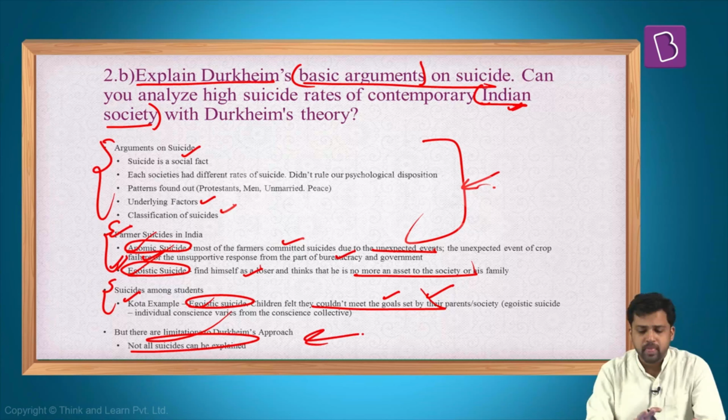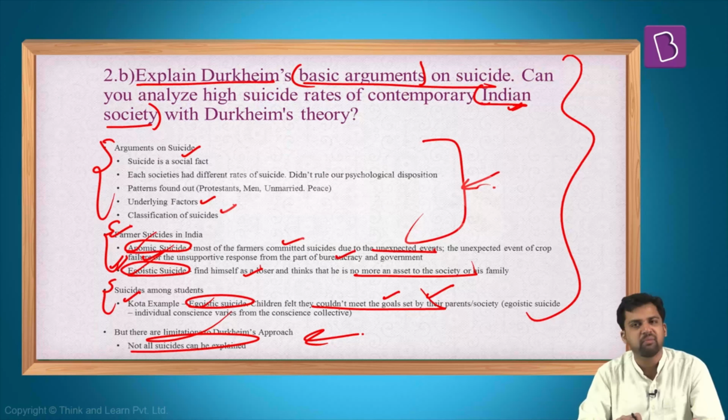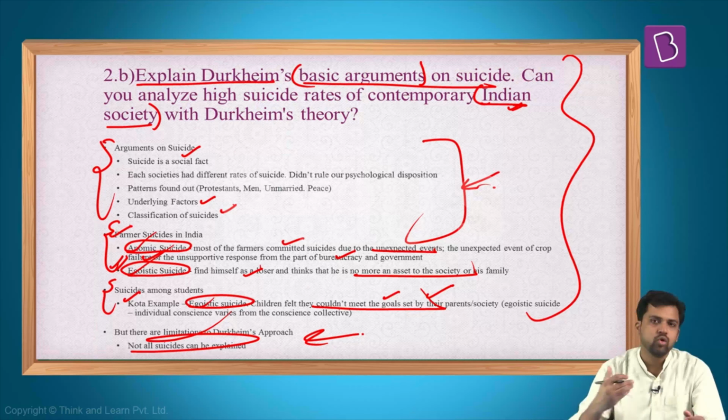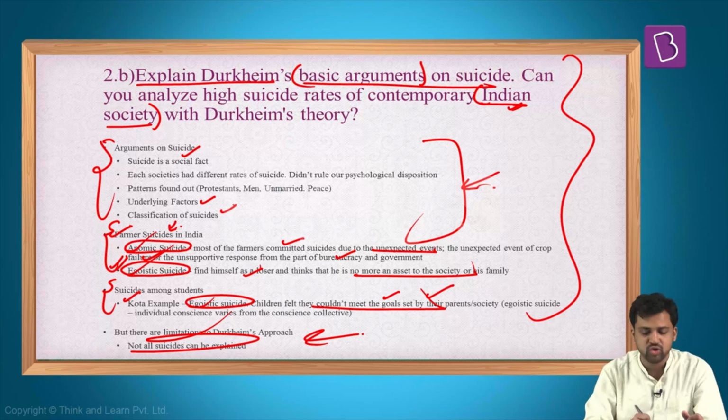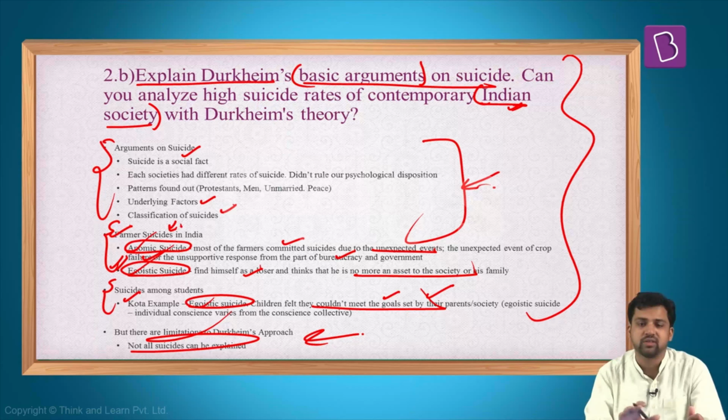Okay, so both the things you need to mention. How much we can explain using Durkheim's approach, and what can be some other approaches to understand suicides. So this is about suicide. The first part is quite easy. The second part needs a lot of correlation, needs you to think a lot, needs you to read a lot, because many of these things are related to current events. In fact, there were some articles related to farmer suicide and Durkheim in the newspaper. If, by any chance, you had gone through them, you could have answered this question.